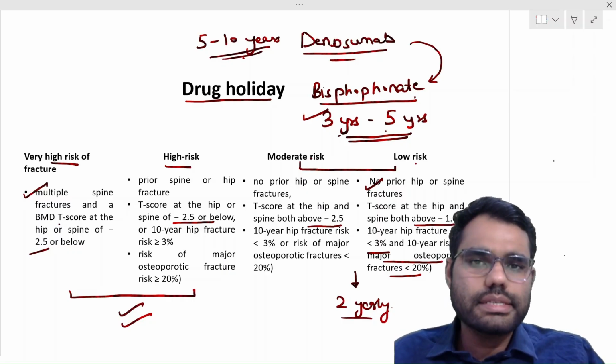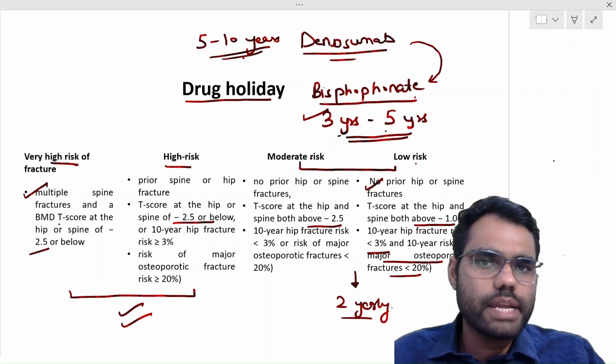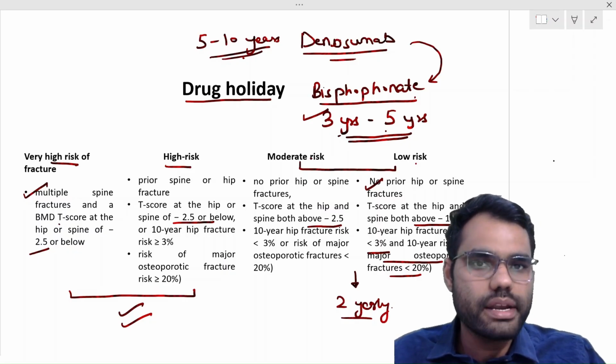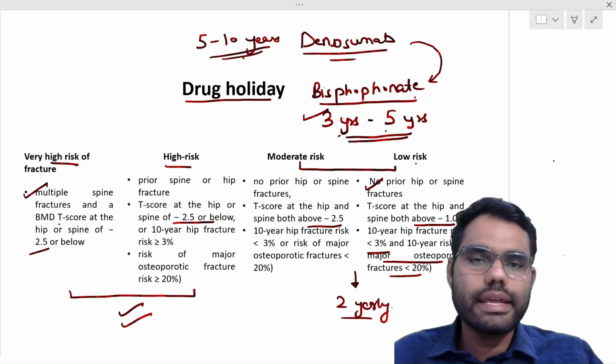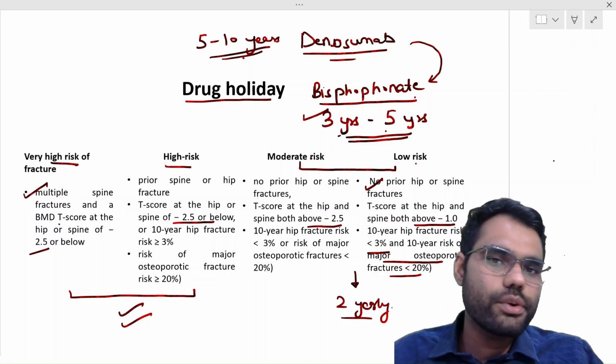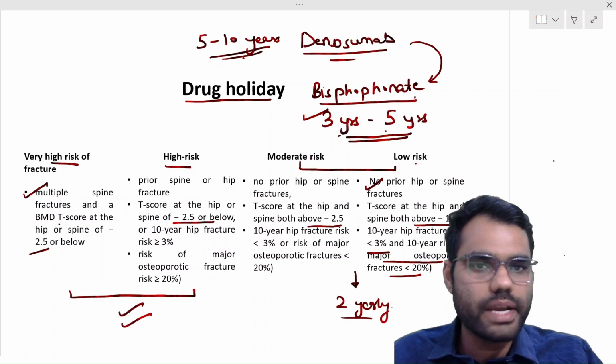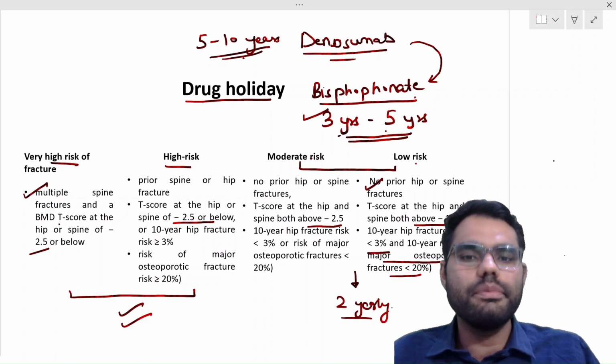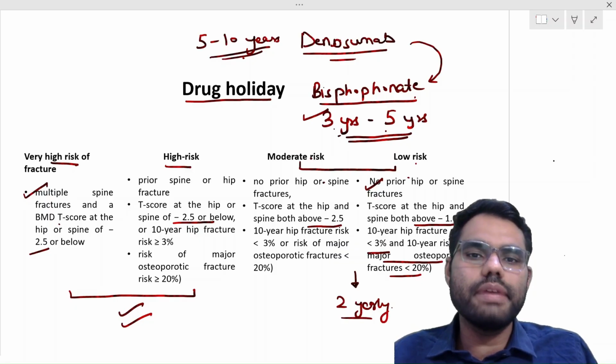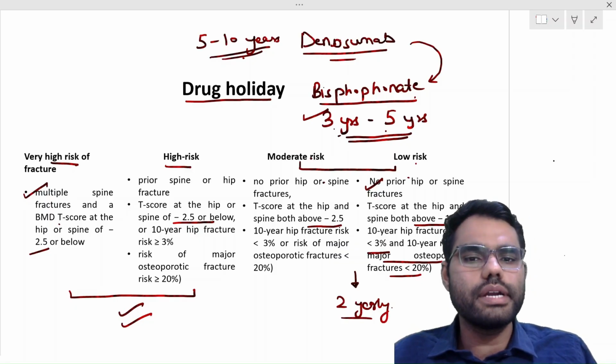Teriparatide we have already discussed that it is given for history of vertebral fractures and with a very low bone mineral density, right? So in that case, it has to be given for 1 to 2 years, followed by bisphosphonate or denosumab therapy, preferably bisphosphonate, and then the further treatment is the same, giving it for 3 to 5 years, and depending upon the risk category, we decide whether to stop the treatment or to continue the treatment.